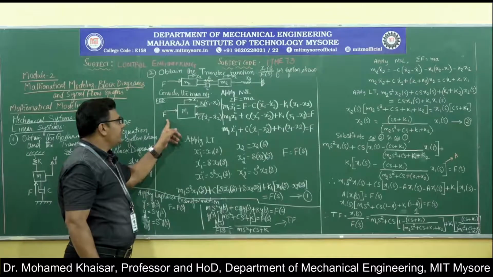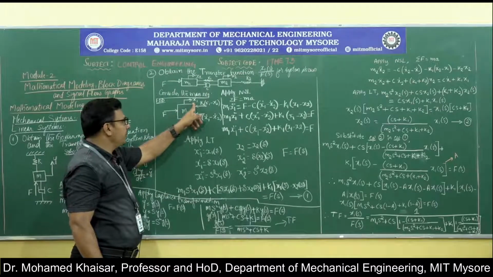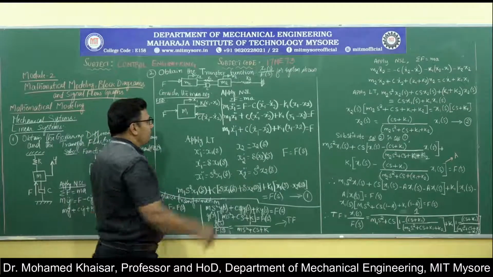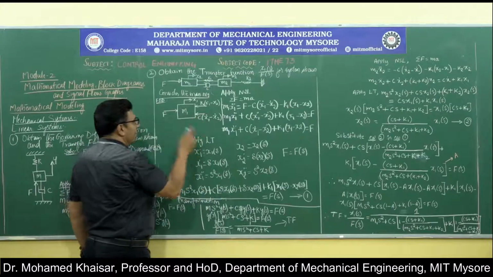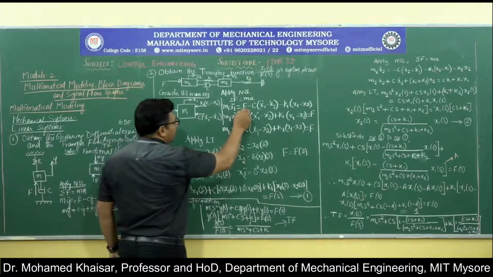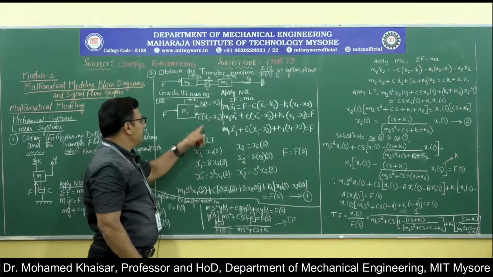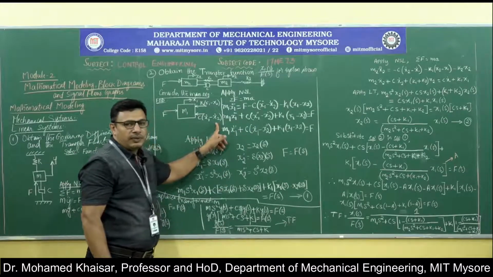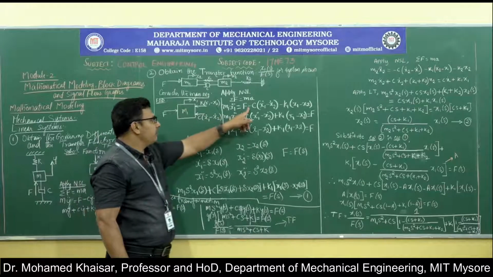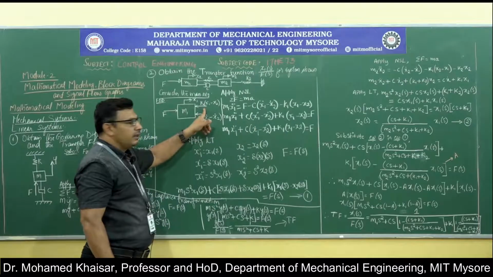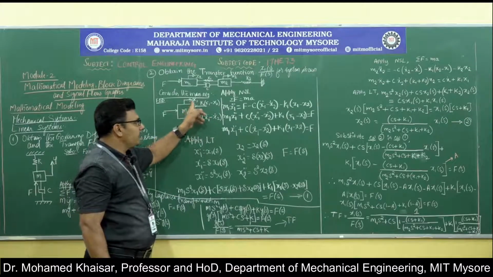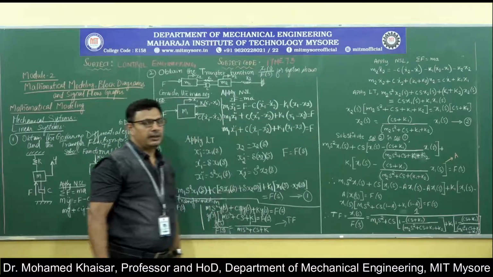Now all the forces in the direction of x1 should be written with a positive sign, and all other forces have to be written with a negative sign. In this particular functional block diagram, only F is acting in the direction of x1, therefore F is written with a positive sign. Then the damping force, which is the resisting force, is acting in the direction opposite to the displacement, so it is written with a negative sign. As well, the force due to the spring is also in the opposite direction to the displacement, so this is also written with a negative sign.